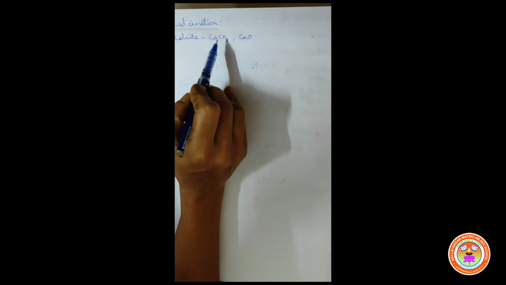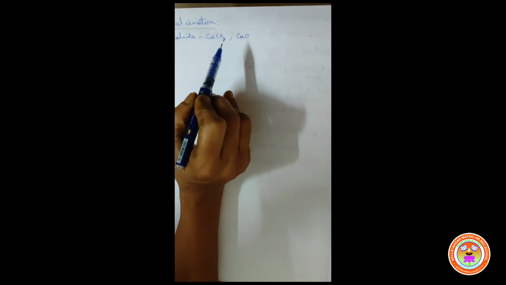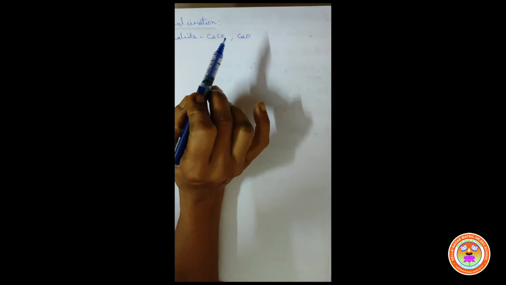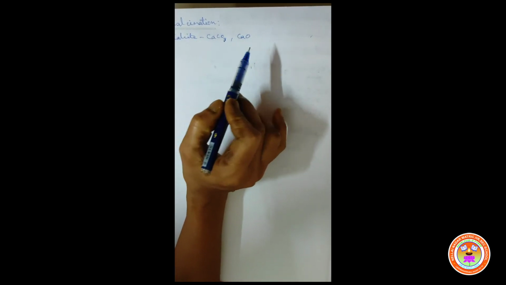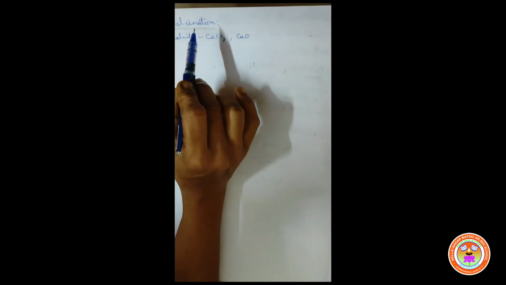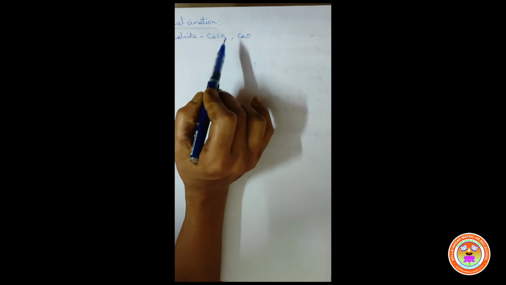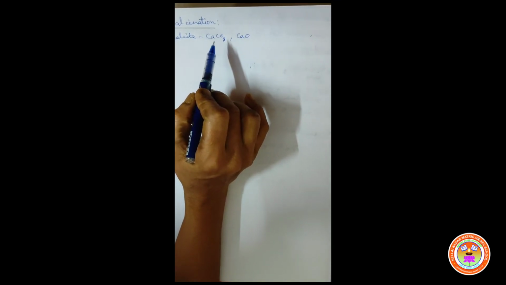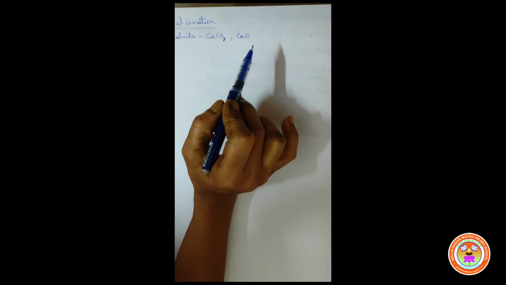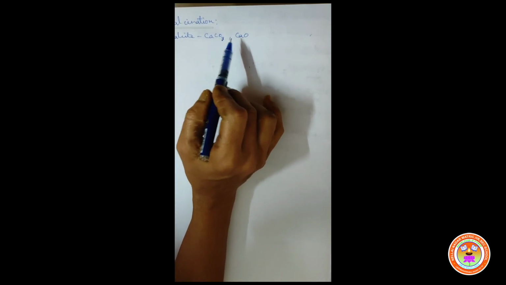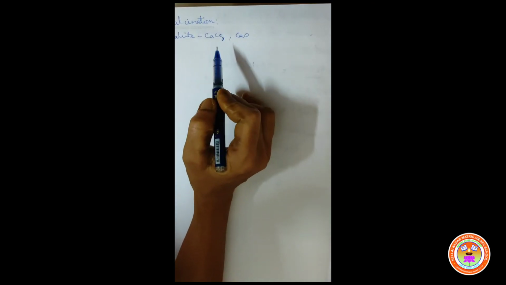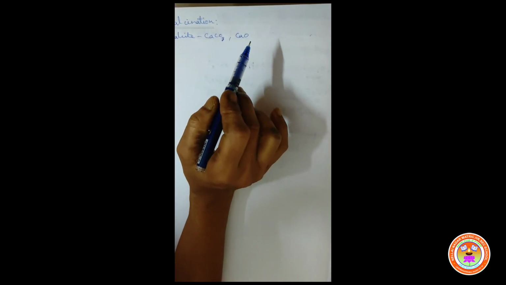Generally carbonate ores and hydrated oxide ores are subjected to calcination. Remember, children, carbonate ores and hydrated oxide ores are subjected to calcination. In this process, the concentrated ores are heated strongly in the absence of air. During calcination, the concentrated ore is heated strongly in the absence of air. That is the calcination process.